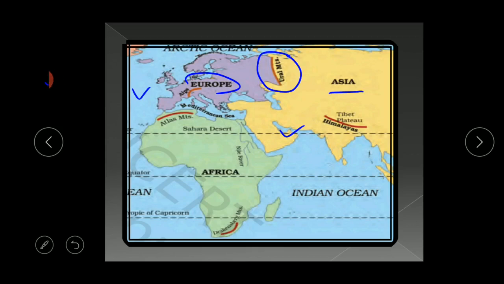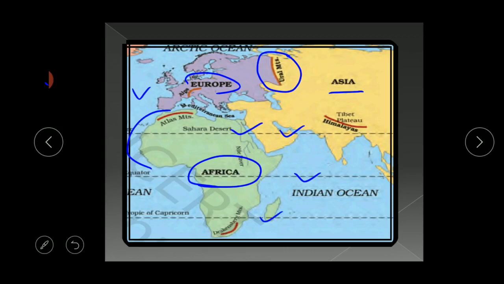Next we are going to learn about Africa. Clear, children? Africa is the second largest continent after Asia, right? The equator, that is the 0 degree latitude, passes through this continent. A large part of Africa lies in the northern hemisphere, and it is the only continent through which the Tropic of Cancer, the equator, and the Tropic of Capricorn pass.